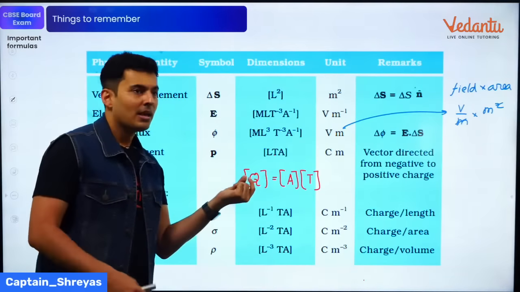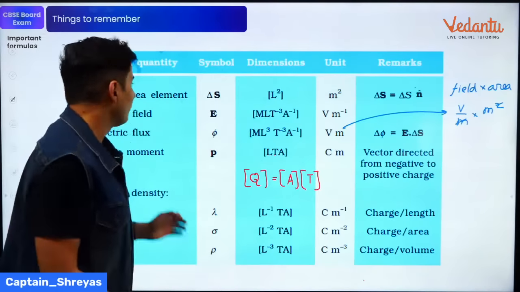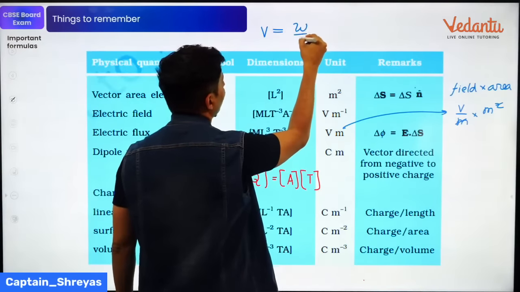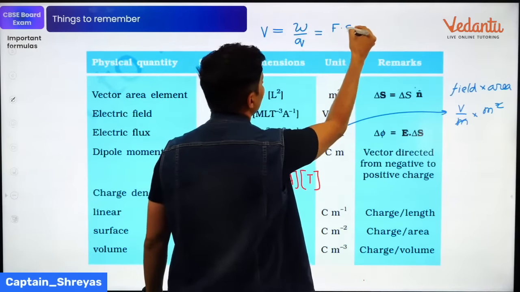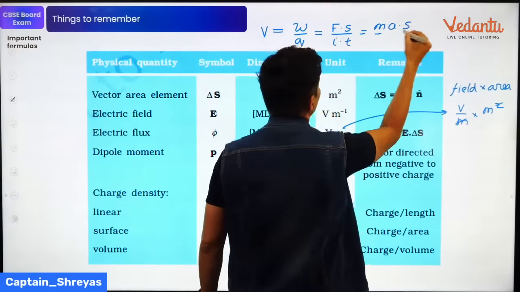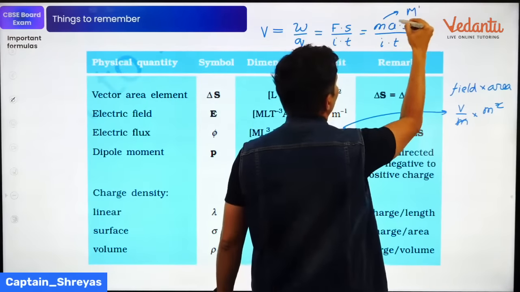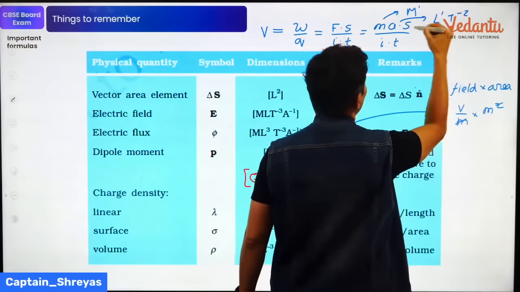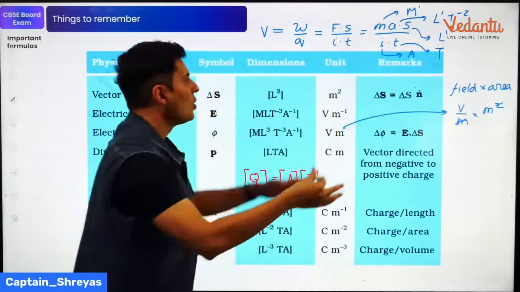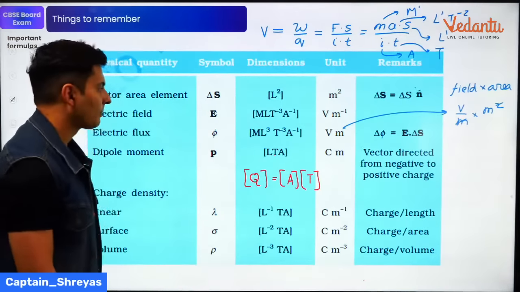Length is for meters. If you see volts, now you'll be like, sir, what is the dimension of volts? Think logically. How do I define volts? Voltage is nothing but the work done per unit charge. What is work? It is force into displacement. Charge is nothing but current into time. What is force? It is mass into acceleration, into displacement, and this is current multiplied by time. Now you know dimension of mass is M raised to 1. Dimension of acceleration is L raised to 1, T raised to -2. Displacement is L raised to 1. Current is A. Time is T. So that's how you can get the dimension of voltage. Understood? Everyone? Let's move on.